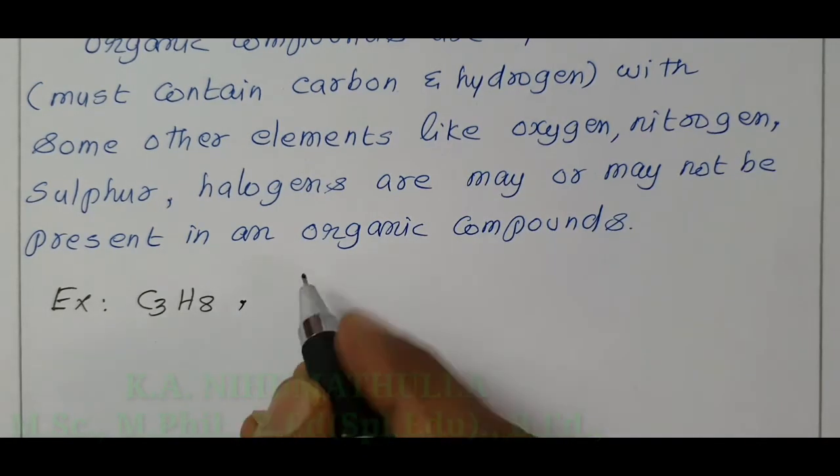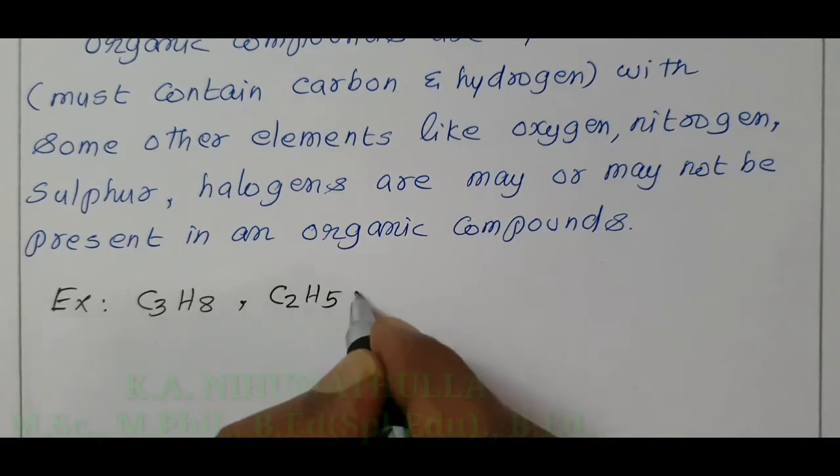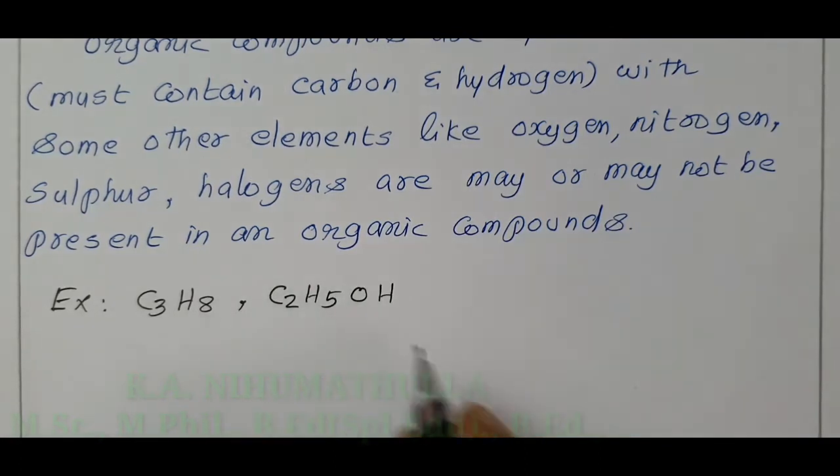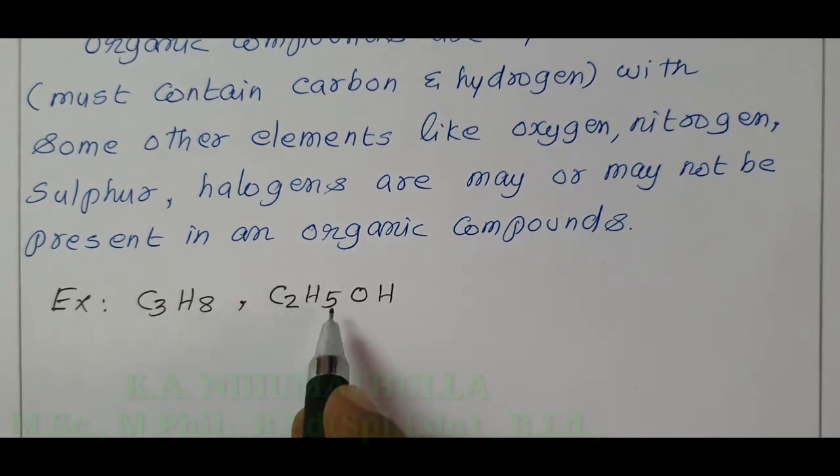Now, ethyl alcohol, C2H5OH, ethanol or ethyl alcohol. This compound contains carbon, hydrogen along with oxygen. So, ethyl alcohol is an example of an organic compound, not a hydrocarbon, because oxygen is present.